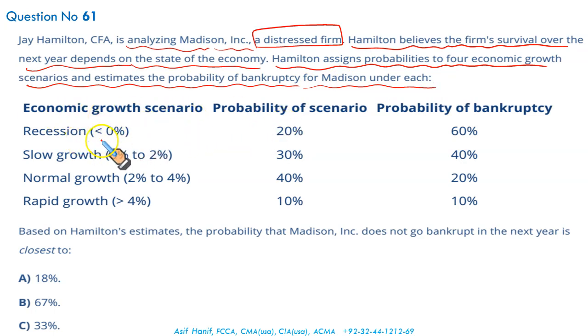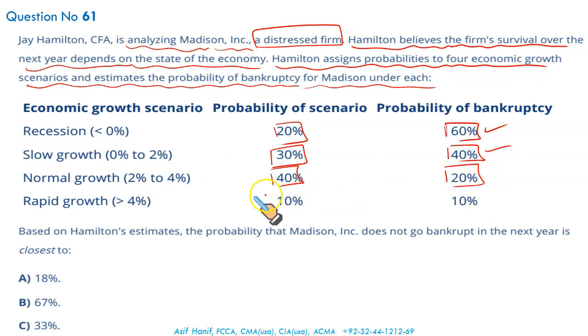Economic growth scenario. In case of recession, when the GDP falls, its probability of scenario is 20%, and in that case, the probability of bankruptcy would be highest. If the growth is between 0 to 2%, which is 30% probable, the probability of bankruptcy is this. In case of normal growth in the economy, bankruptcy probability will fall. And if there is rapid growth in the economy, there will be very little chance of going bankrupt.